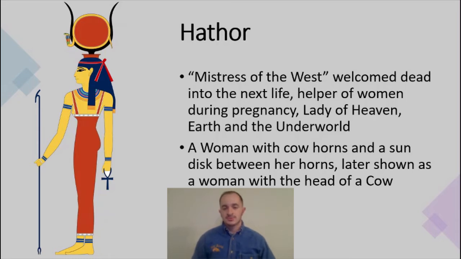So Hathor is one that is seen in a couple of different images. She is either seen as a cow with a sun behind her, or she is seen as a woman with cow horns and then a sun disk between her two horns. Later, those two things would be combined, and we would see her shown as a woman with the head of a cow and then the sun disk behind her.